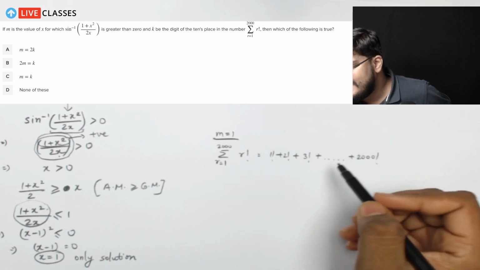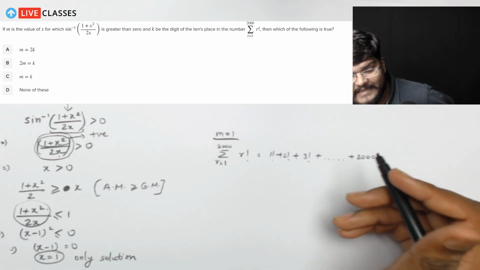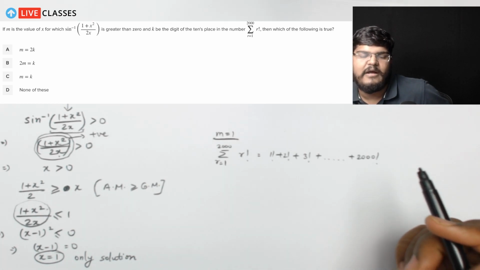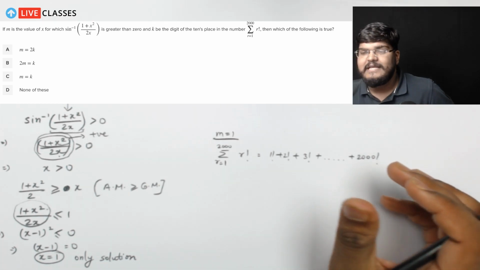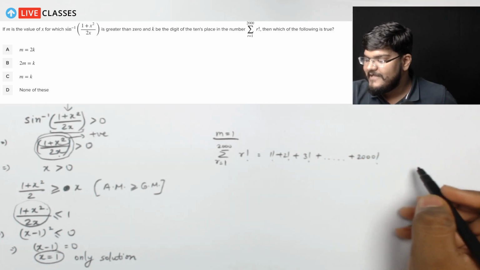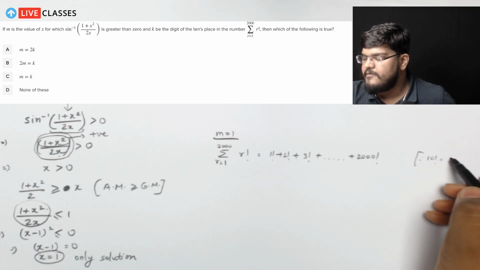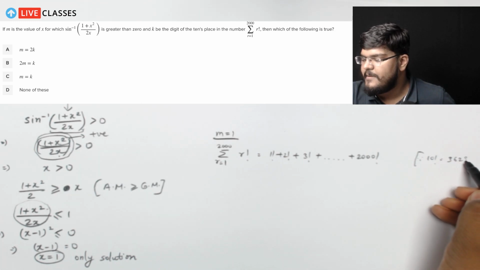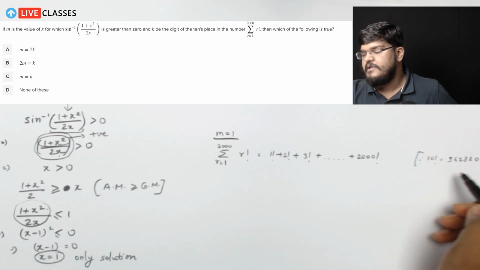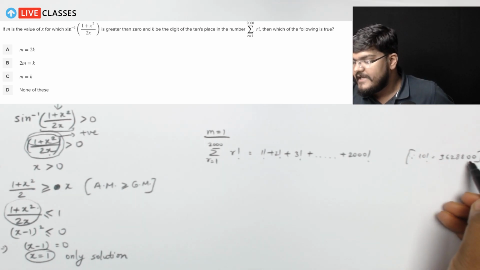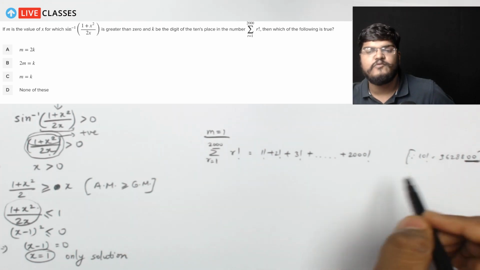The point is that from 10 factorial onwards, there are at least 2 zeros, because the value of 10 factorial is equal to 3628800. It could be wrong, it could be correct, but this is for sure that there are 2 zeros at the end.